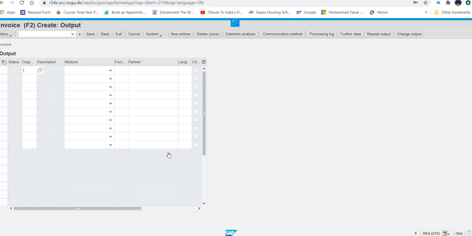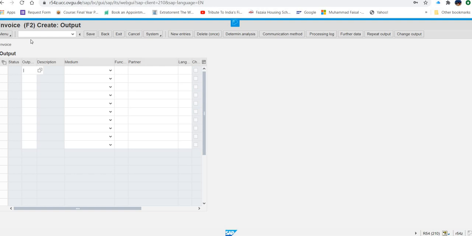What they are asking us, enter RD00 for output and select print output for medium. Okay. Enter RD00 for invoice. So where is the invoice? Let me just check.